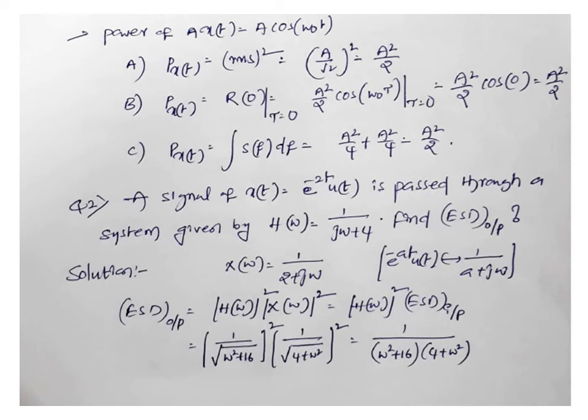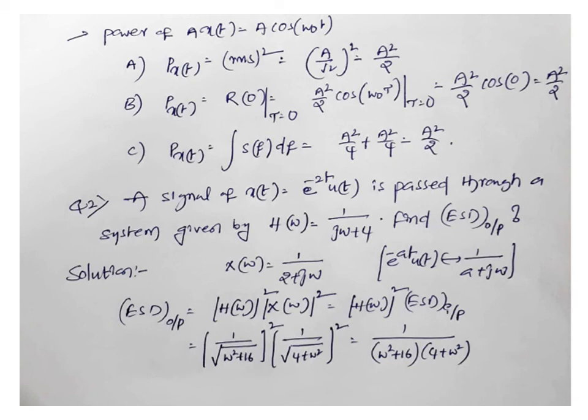First one we are getting from the RMS value, second one we are getting from the autocorrelation function, third one we are getting from the power spectral density S of f. Already in the beginning only I told that the area under the power spectral density is the power. What is the power spectral density? We got two impulses, one is at f naught, second one is at minus f naught with the peak values a square by 4. So the impulse area is given by that peak value only. So area under the two impulses means a square by 4 plus a square by 4, that will be equal to a square by 2. So here we calculated the power of the signal x of t is equal to a cos of omega naught t in 3 ways. 3 are giving the same answer.